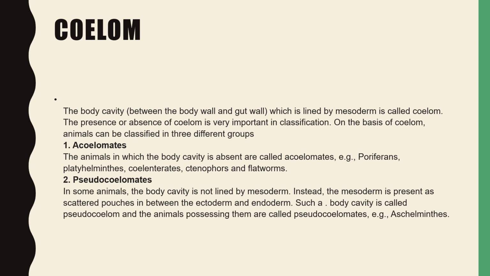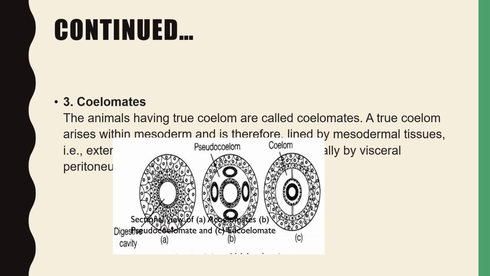Animals in which the body cavity is absent, like porifera, platyhelminthes, coelenterates, ctenophores and flatworms, do not have a coelom. And in pseudocoelomates, the body cavity is not lined by mesoderm. Instead of mesoderm, there are some scattered pouches between the ectoderm and the endoderm. This type of body cavity is called pseudocoelom. It is not true, but coelomates have an actual coelom present.